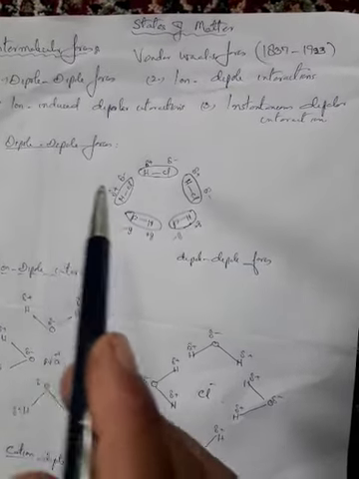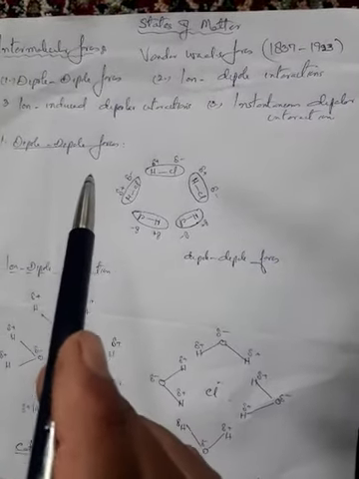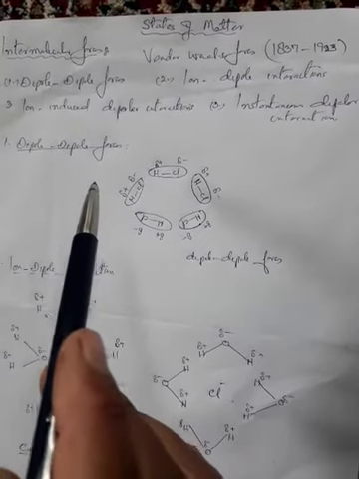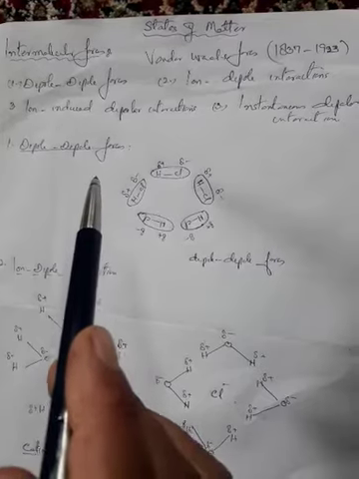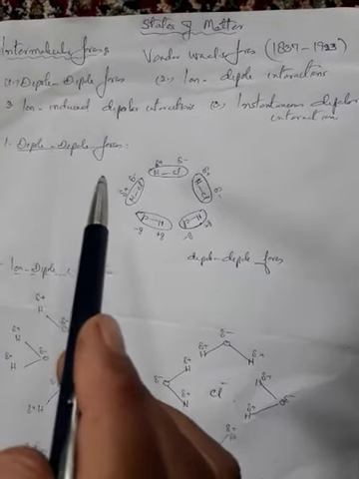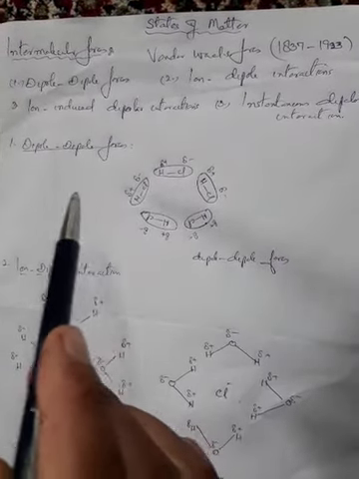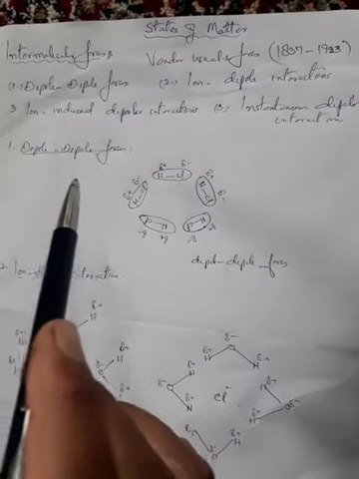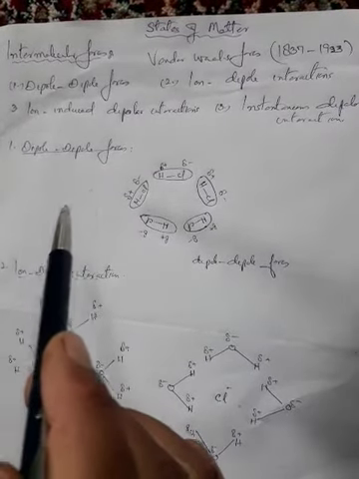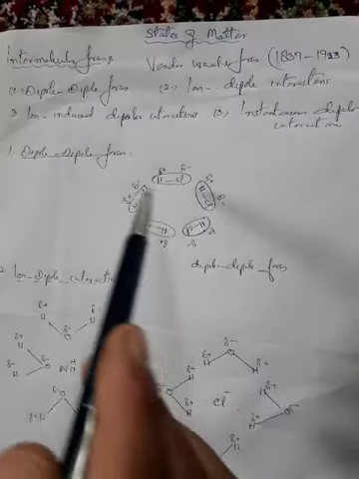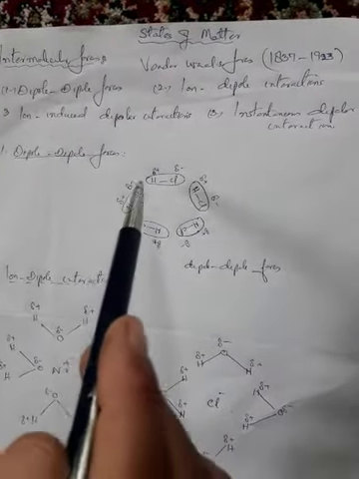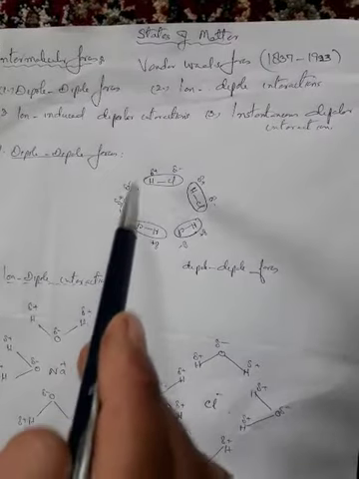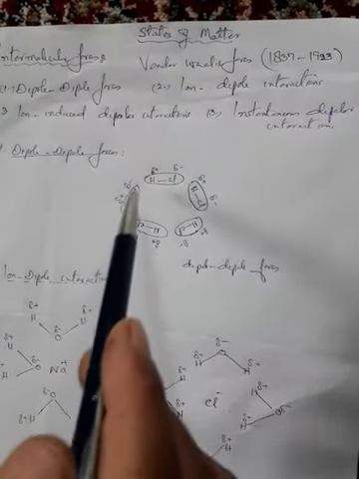In these molecules, the oppositely charged ends mutually attract, resulting in dipole interactions. These interactions are present in molecules of hydrogen chloride, as I have shown here.